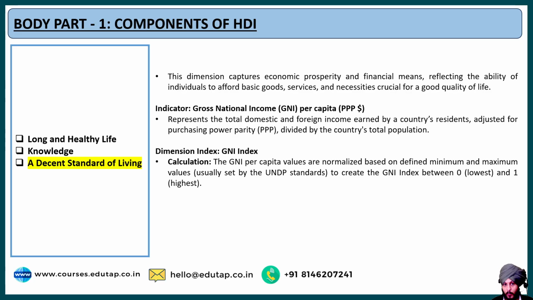Fine, and what is the indicator that we use for it? As we discussed earlier, the indicator is GNI per capita, based on the purchasing power parity. Fine, this is the indicator that we used, and based on the indicator we calculate this dimension index, which is the GNI index, whose value is between 0 and 1, and basically it is calculated by normalizing the GNI values.